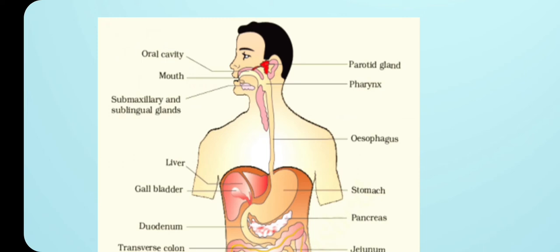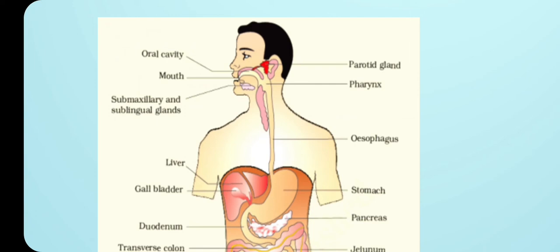swallowing. So what is the epiglottis? The epiglottis is a cartilaginous flap-like structure attached to the opening of the windpipe. Whenever food molecules come near the opening of the windpipe during swallowing, the opening of the windpipe is going to get closed by the cartilaginous flap structure called the epiglottis. Why I am specifying it as cartilaginous is because the epiglottis is made up of cartilage.